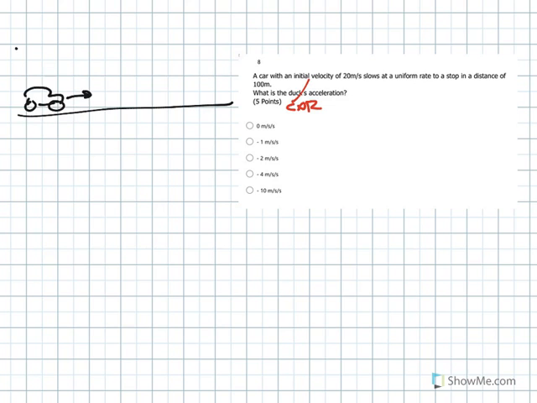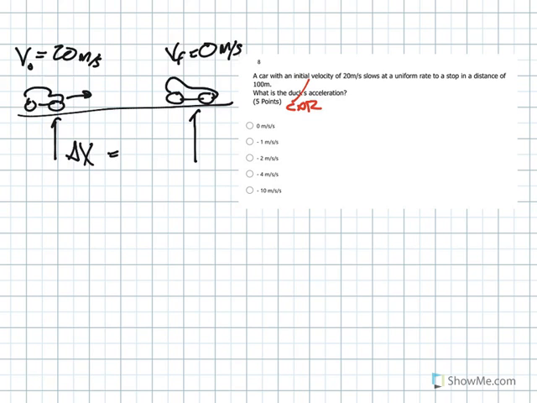So here's this car zipping along, and it has a v naught of 20 meters per second. And then a little while later, it slows down and it stops, so that v final is 0 meters per second. The distance it takes from when it starts to slow down to when it stops, that's delta x, is 100 meters. And the question is, what is the car's acceleration?